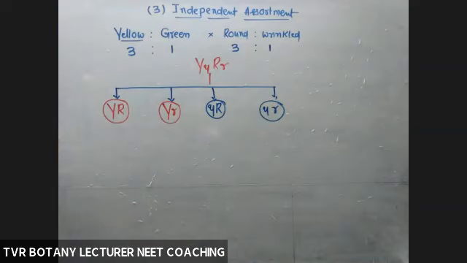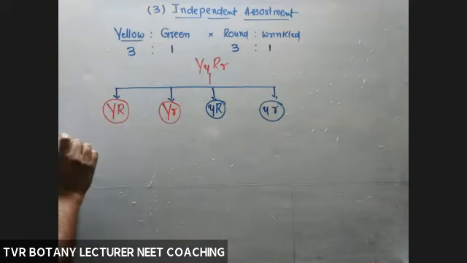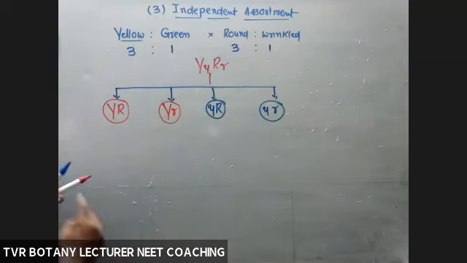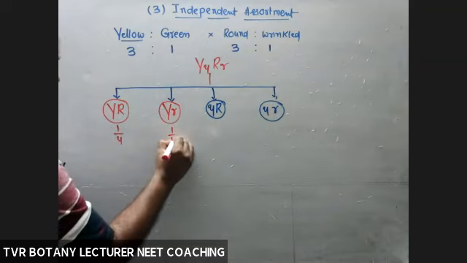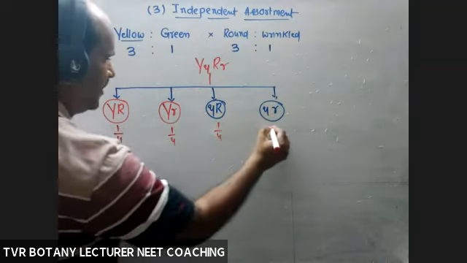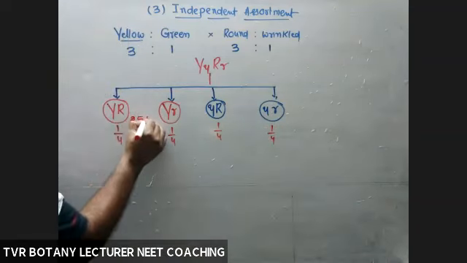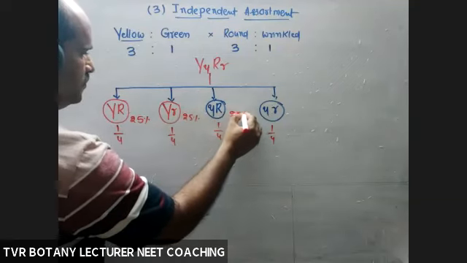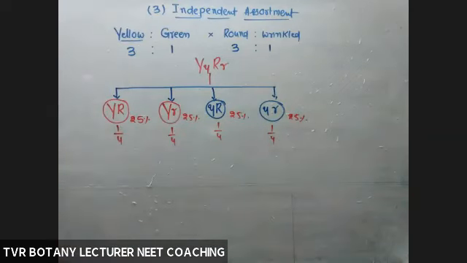Here the question is, how many times is capital Y involved in the concerned gametes? 1, 2, 3, 4. Its probability is 1 by 4, 1 by 4, 1 by 4, 1 by 4. Means 25%, 25%, 25%, 25%.